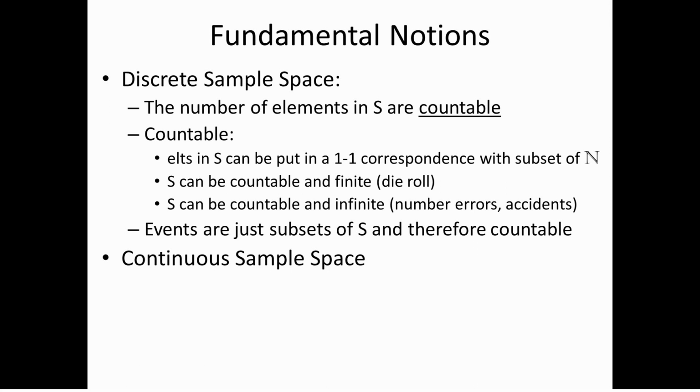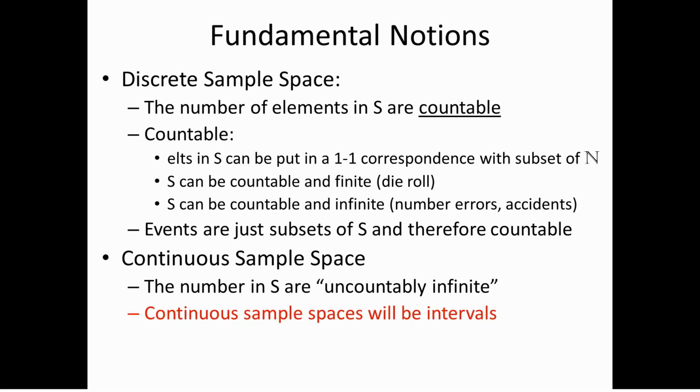Now, let's compare that to continuous sample spaces. If we contrast that, we see that in a continuous sample space, the number of elements in the sample space is uncountably infinite. In other words, we cannot put them in a one-to-one correspondence with a subset of natural numbers. That's a very broad condition, and so we're going to limit this a little bit.